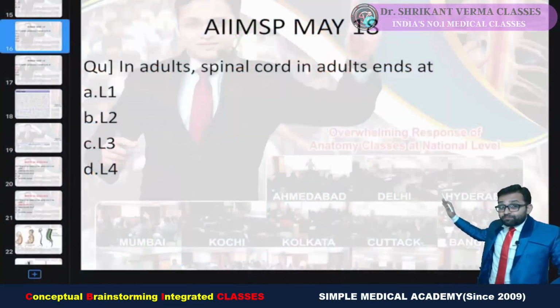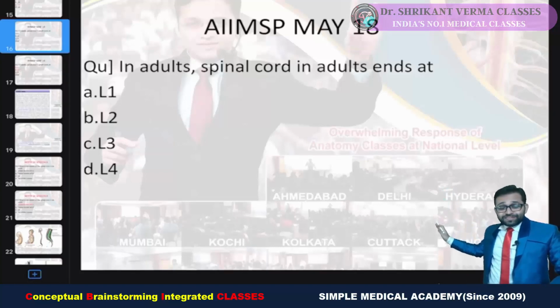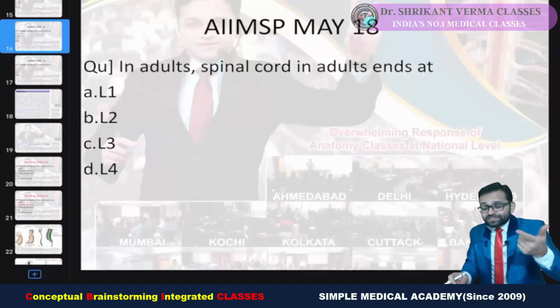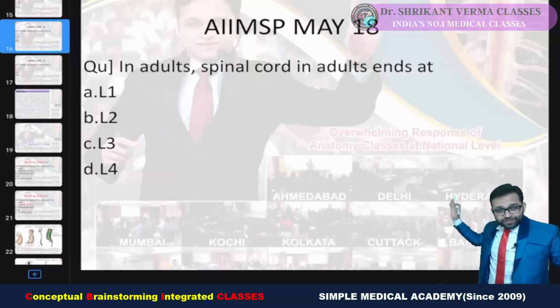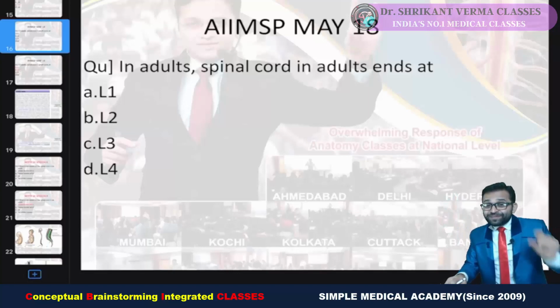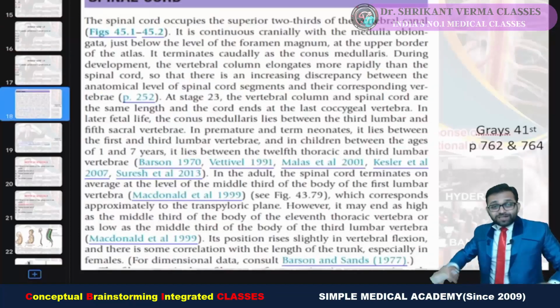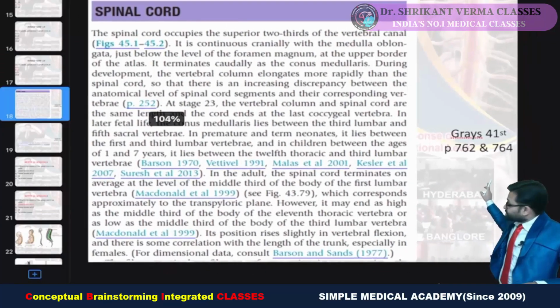This is the EMS pattern May 2018: in adult, spinal cord level ends at L2, L3, L4, these options. In our live classes, we discussed that earlier the answer was the L1, L2 junction. So a few students marked L1, a few marked L2. Later the answer became the lower border of L1. But now, what is the correct answer, L1 or L2? So go for the lines from Gray's 41st edition, page number 762 764.